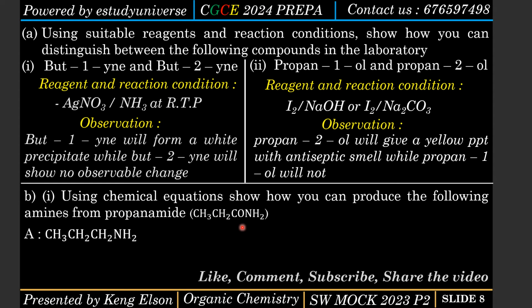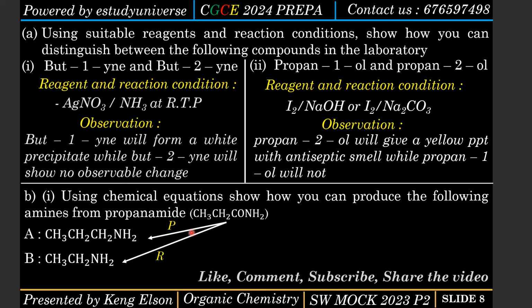So the first amine is actually this. We have 3 carbon atoms, so this is propylamine. Now the second amine is ethylamine. Now let's come back again. I need to convert propanamide to ethylamine and also to propylamine. So I can say that this P here is the reagent and the reaction condition, and this R here is a reagent and the reaction condition.